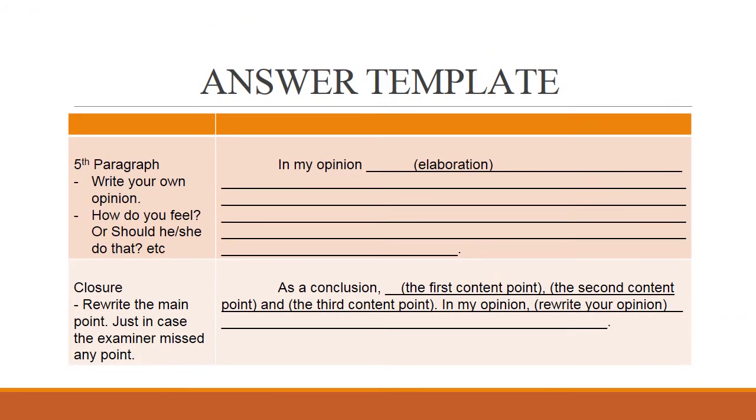Next, we look at the fifth paragraph. In this paragraph, you need to write your own opinion depending on the question. Basically, in the novel question, students need to provide your own personal response. Other than giving evidence to support your answer, other than giving elaboration to support your answer, you also need to provide your own opinion depending on the question.